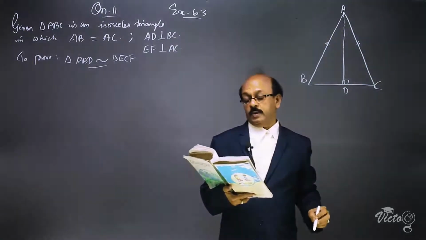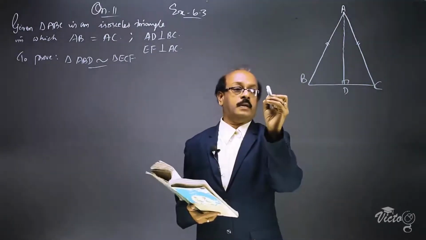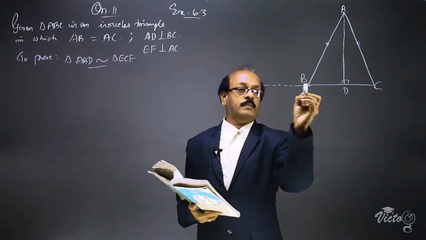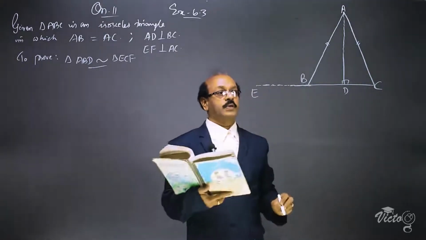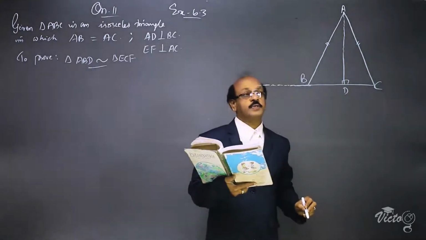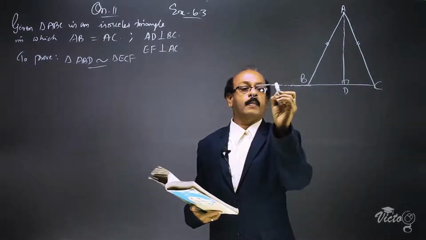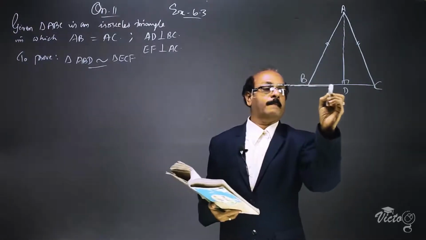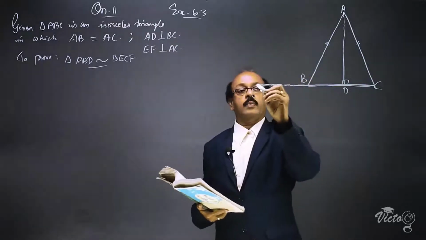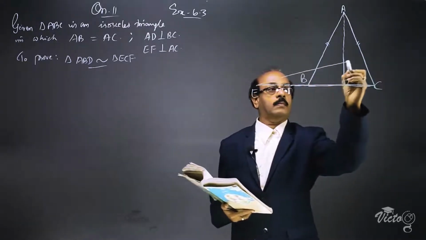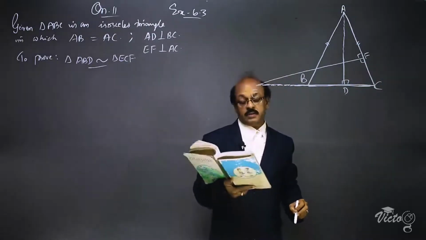BC is produced, and E is a point on side CB produced. This is the point E, and EF is perpendicular to AC. This is the given figure.